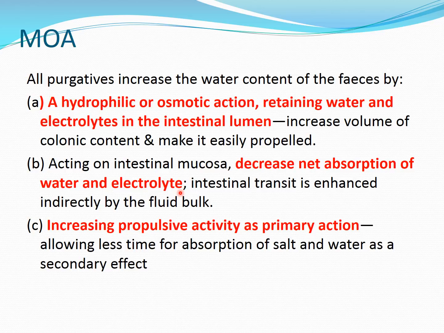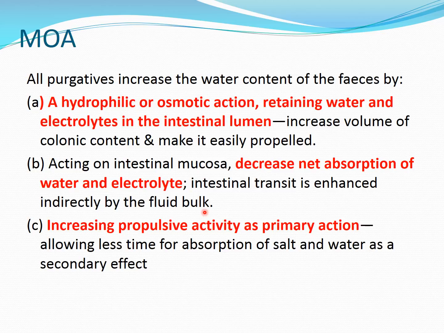Also, because of irritating the intestinal mucosa, intestinal transit is increased, meaning colonic motility is increased. Indirectly, because you are preventing the absorption of water and electrolytes, more fluid goes into the feces, and because of the bulk formation this can stimulate peristalsis. So that is the second mechanism of action.